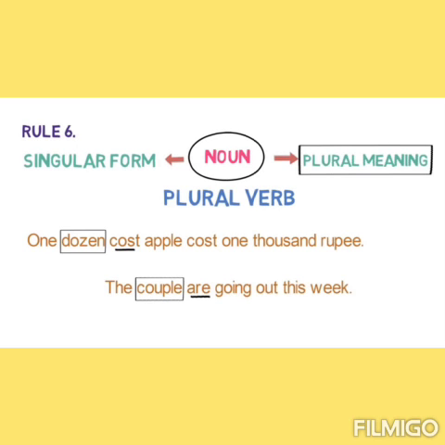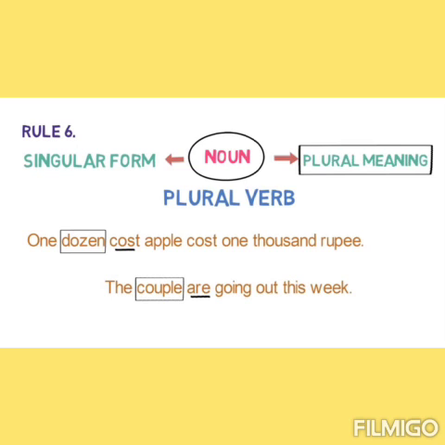Rule number 6. When the subject is in singular form, but its meaning is plural, then a plural verb must be used. For example, one dozen. The word dozen here is in singular form. But what does it actually mean? It means 12. So the verb used with it must be in plural form. One dozen apples cost 1000 rupees.